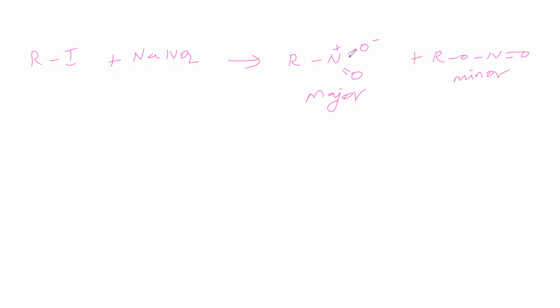So we want to make this the major, which means we have to make Na plus O minus NO2 less reactive, and we want to make this nitrogen's nucleophilicity high. Then only this is major. So we are going against the experiment.